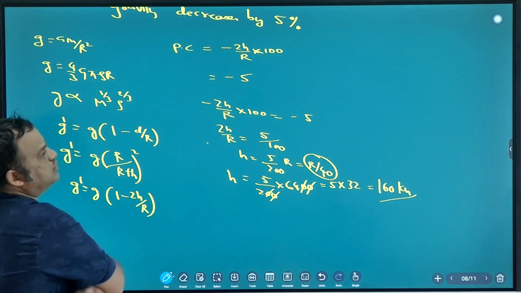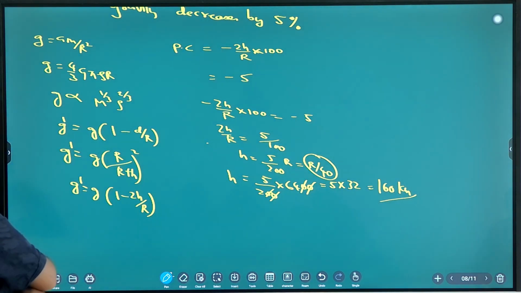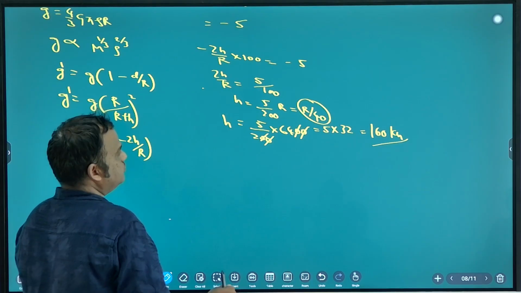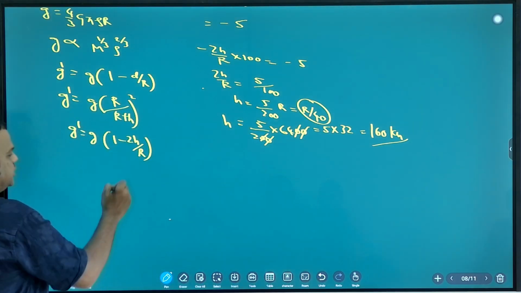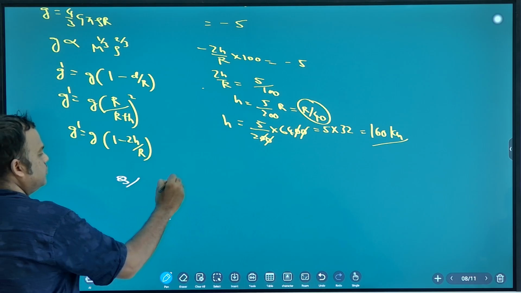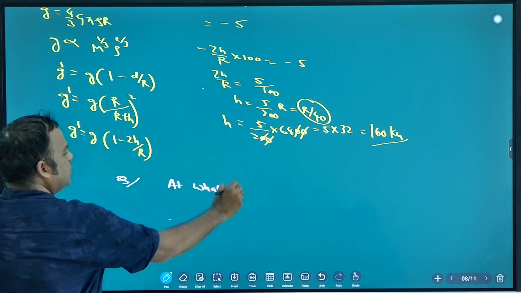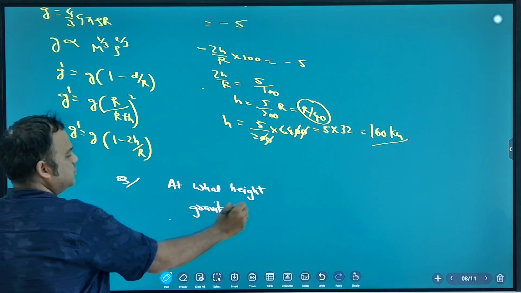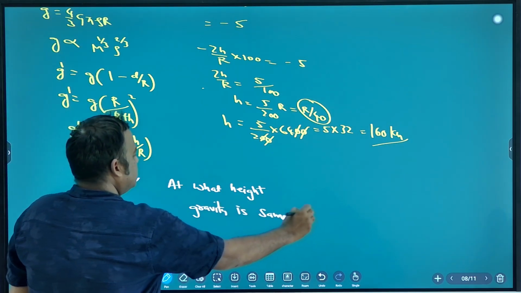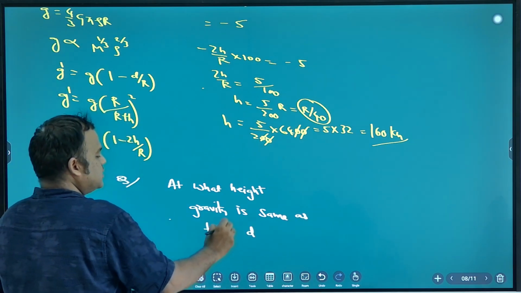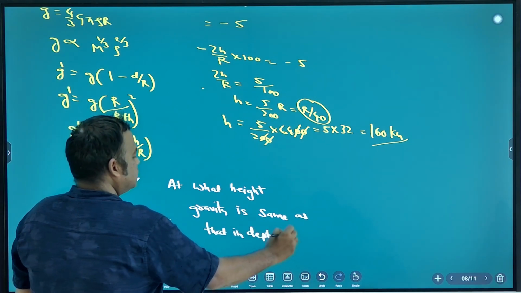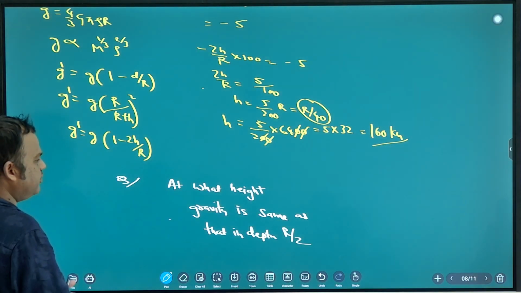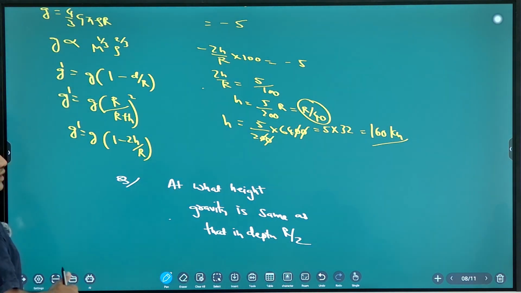Okay, next. Fine. So, this variation is finished. Just one last question. At what height is gravity same as that in depth r by 2?